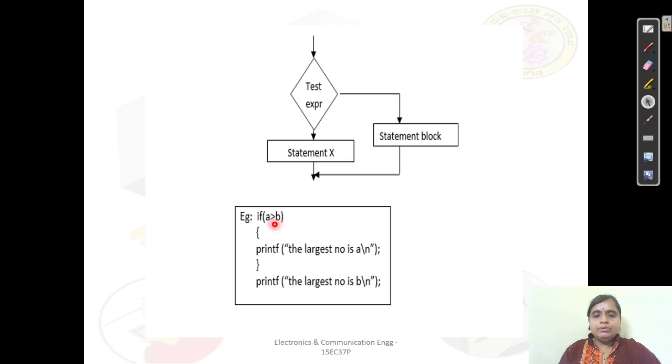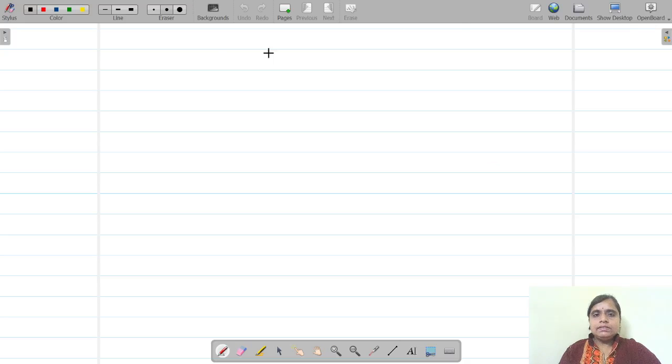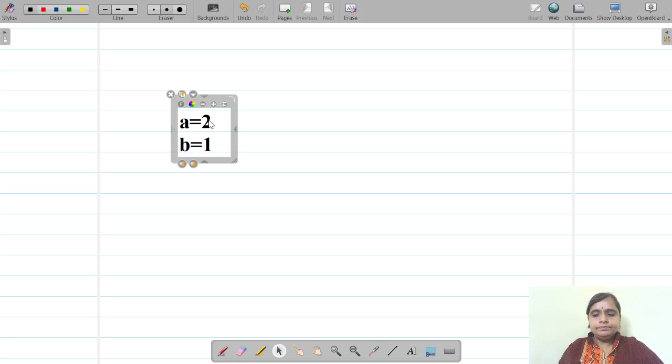Here is a simple example. I am comparing two numbers A and B. If A is greater than B, then I have to say the largest number is A. Let me take an example: A is equal to 2, and B is equal to 1. What is the condition we are having?